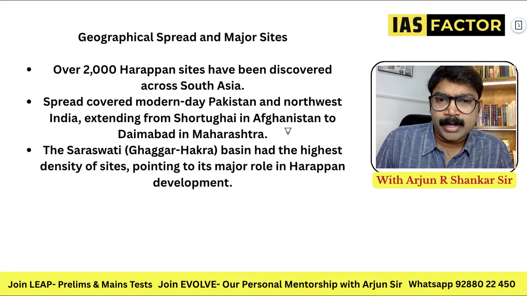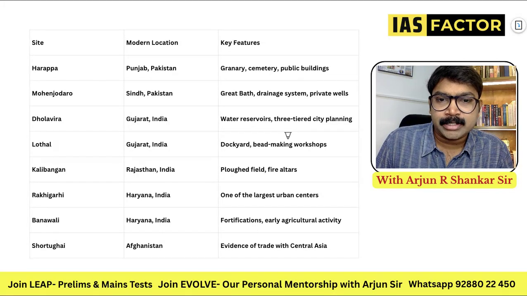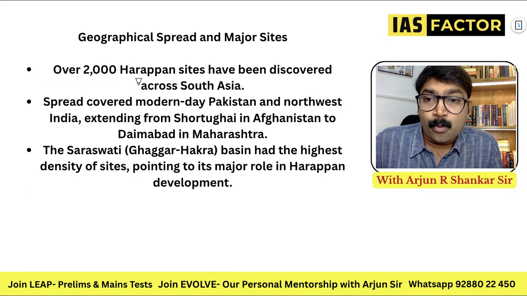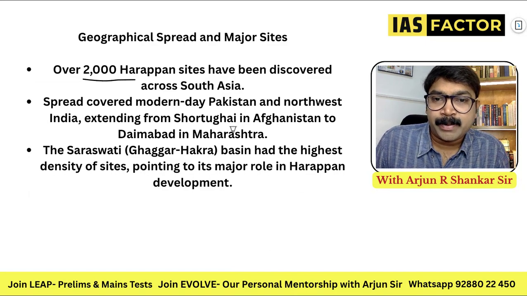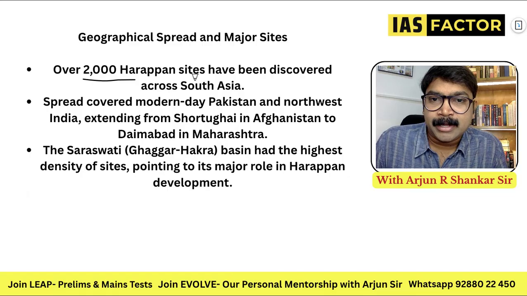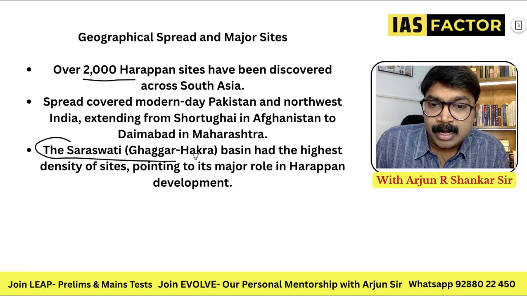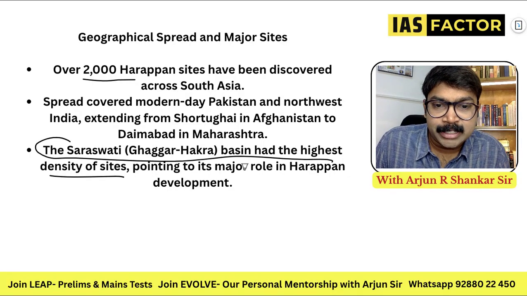Okay. So let's find it out. Geographical extent, you can just take a look at this. Over 2000 Harappan sites have been discovered and spread across modern day Pakistan. And the Saraswati, the Ghagar Hakra basin, had the highest density of sites.